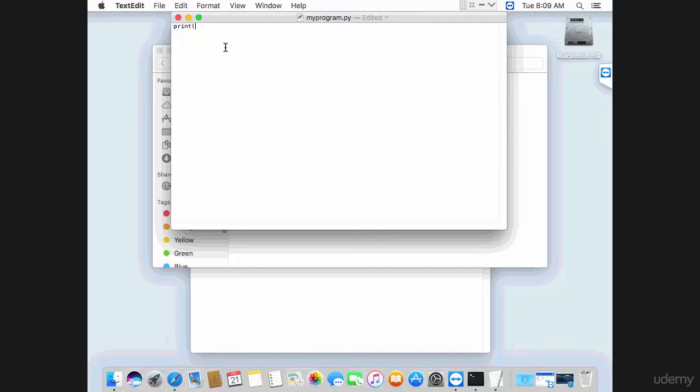This program will simply print out the hello text. So you use this print keyword, and then you use double quotes, and then the text hello, and then another double quote to close the text, and then a closing bracket.